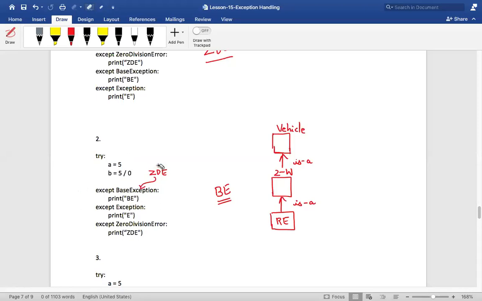Is that clear? Hello, clear with that? So don't get confused with Java and Python. Can I proceed? That is why the output is BaseException.